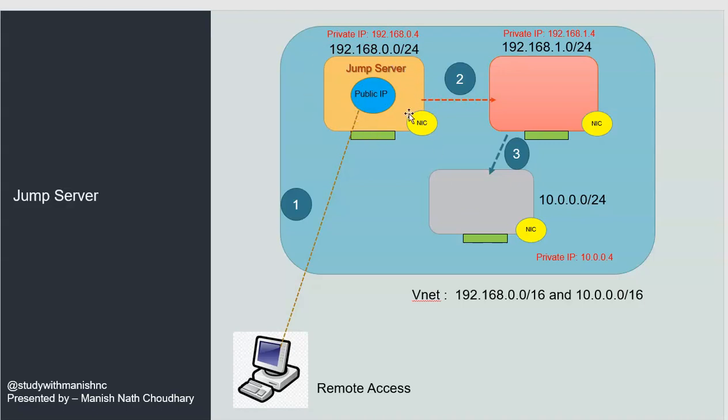That type of virtual machine is called a jump server, because we can navigate inside the network from one virtual machine to another virtual machine. Only this exceptional virtual machine can take access from outside, but the rest of the virtual machines don't have RDP access because of security issues. Most organizations do not allow RDP, and it is only allowed for a particular virtual machine. That virtual machine is called the jump server.